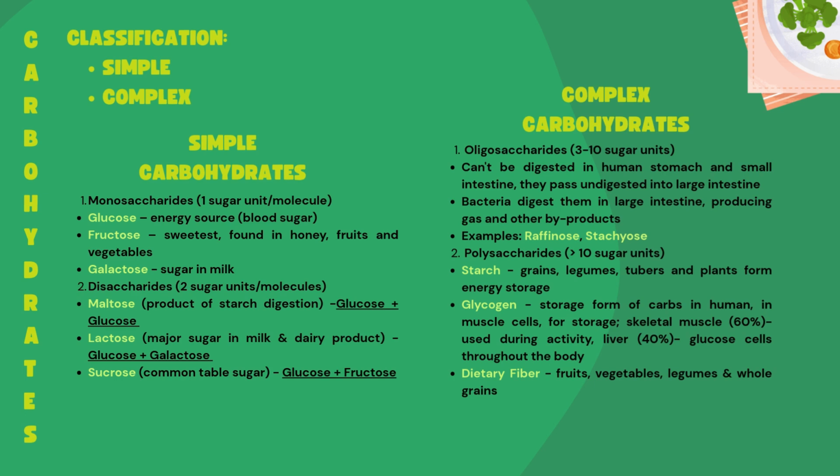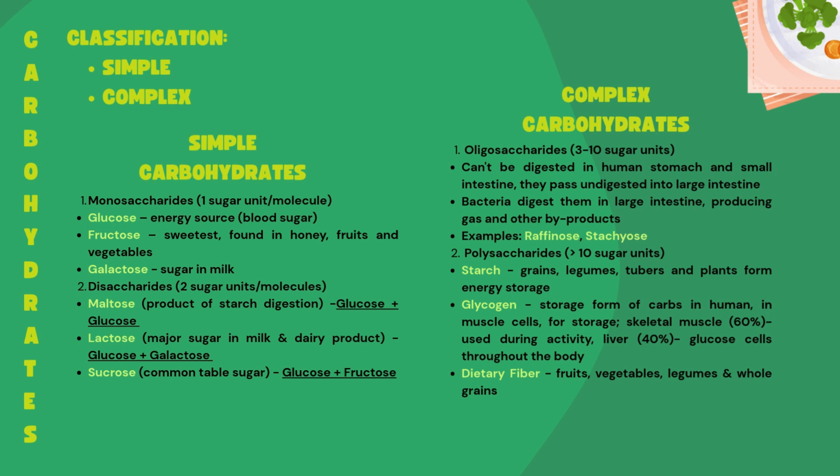Next, complex carbohydrates. We have oligosaccharides and polysaccharides. Oligosaccharides have 3 to 10 sugar units. They can't be digested in the human stomach and small intestine, and pass undigested into the large intestine. Bacteria digest them in the large intestine, producing gas and other byproducts. Examples: raffinose and stachyose.